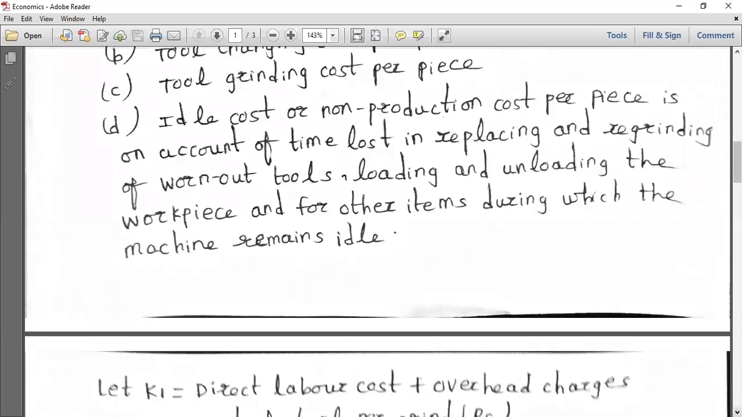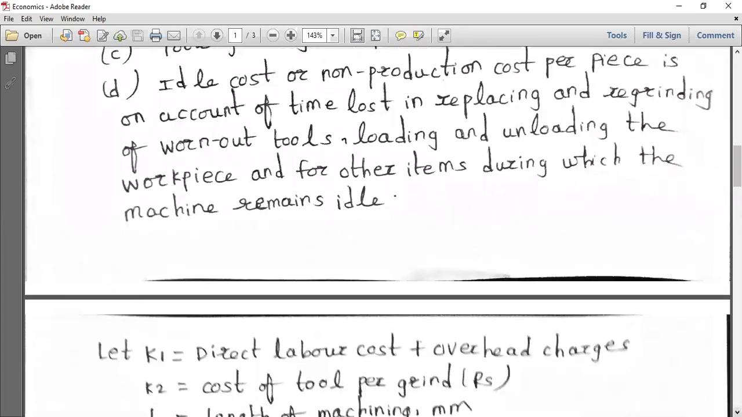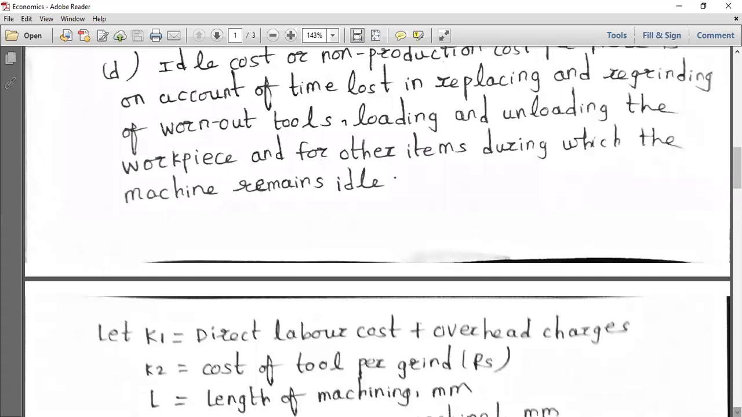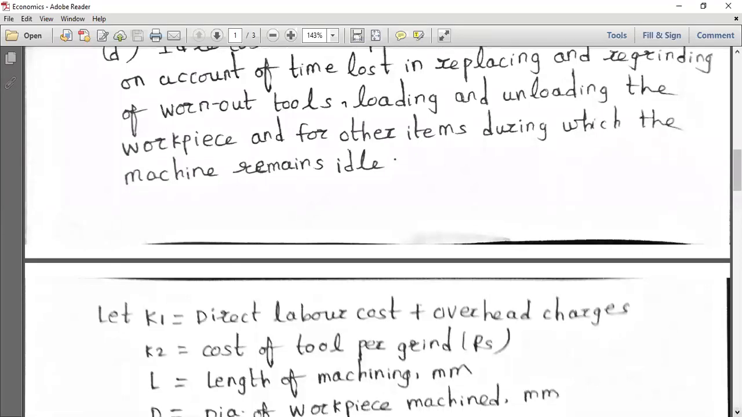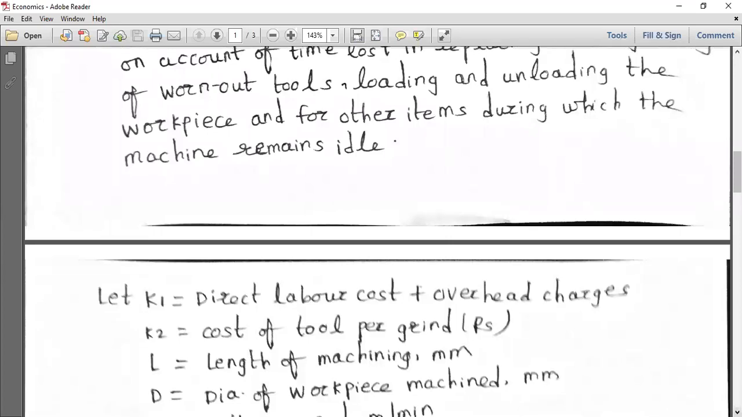So observe what K1 is. K1 is nothing but the direct labor cost plus overhead charges. Overhead charges vary, so don't try to specify the overhead charges. The next one, K2, is nothing but the cost of tool per grind. Cost of tool, you know, is only given in rupees, not in paise.